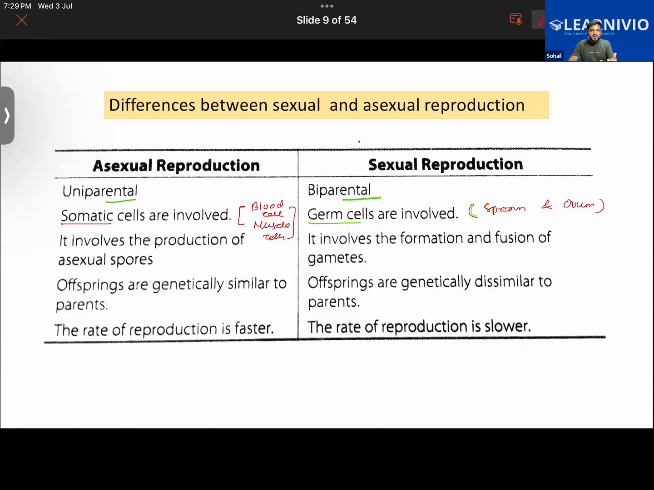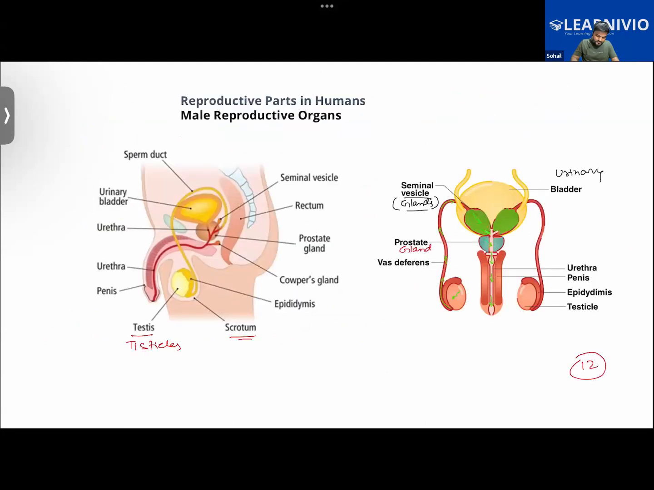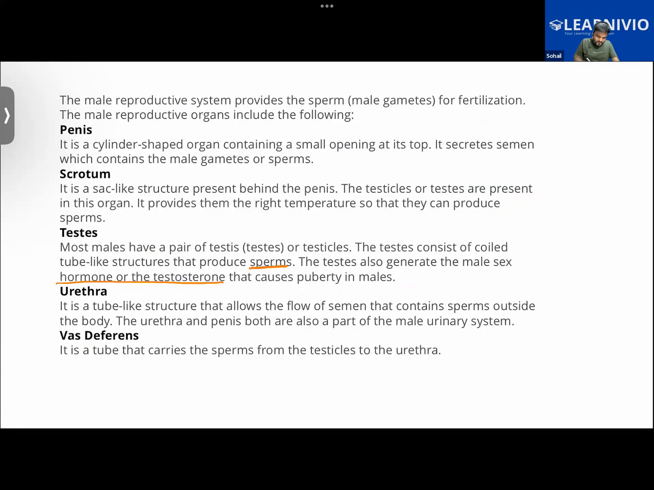Red blood cells, bone health, muscle mass. What does it mean by sex drive? Sex drive means the urge for sex, basically. So testosterone will be found in both of them, but let me write it over here. Sir, can you show the differences? Just one moment.